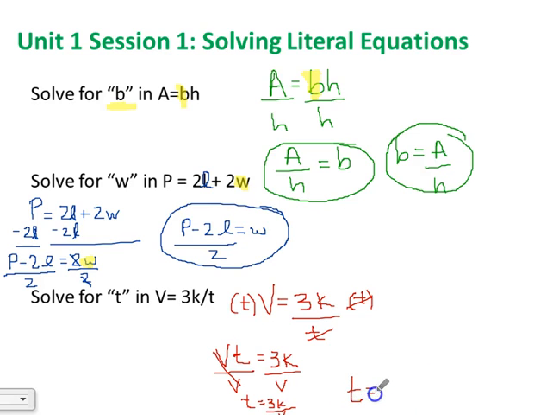Let me rewrite that over here. 3k divided by v. Let me fix that. Getting a little tongue-tied with all these letters. That's our final answer: t equals 3k divided by v. We divided each side by v to solve for t.